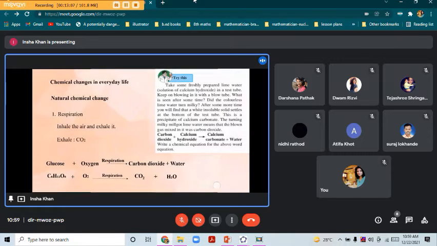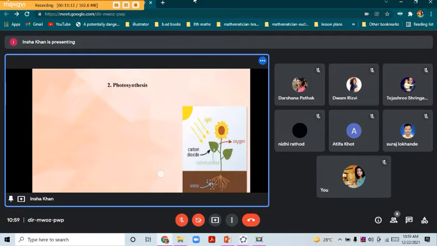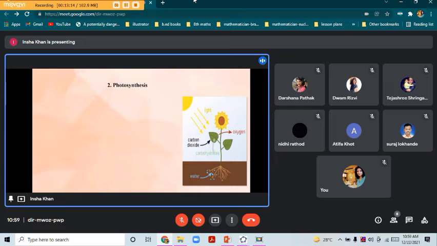Now let's proceed further. The second one is photosynthesis. If you observe this image, we know that green plants perform photosynthesis as they have the presence of chlorophyll. Now the main components required here are CO2, that is carbon dioxide, which they get from the environment, water and minerals which they get from the root, and sunlight which they get from nature.